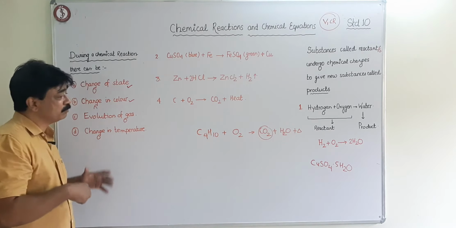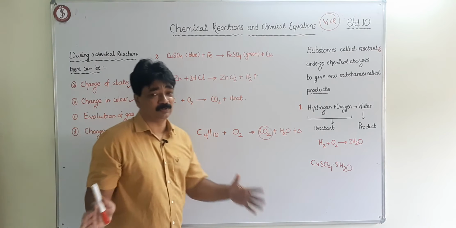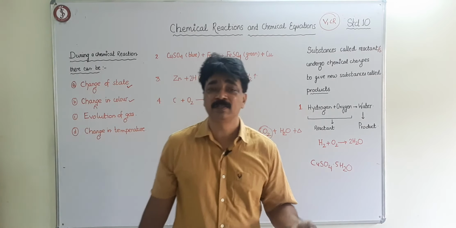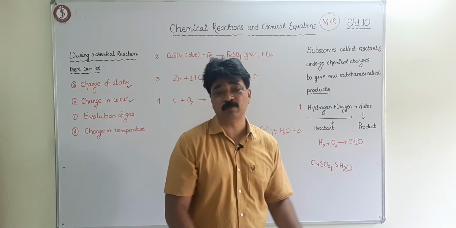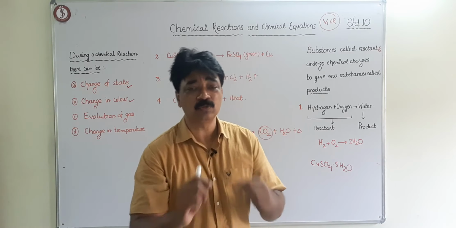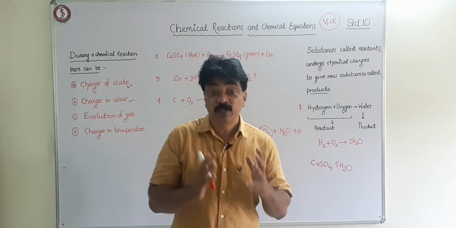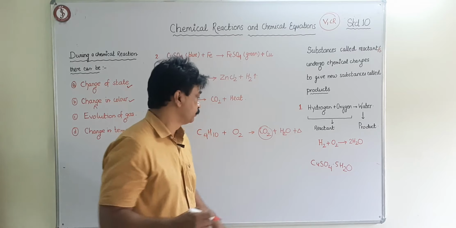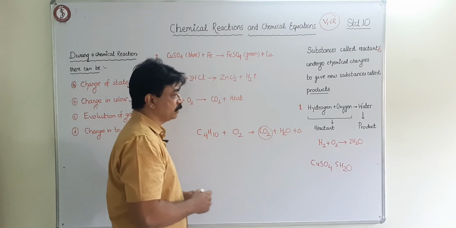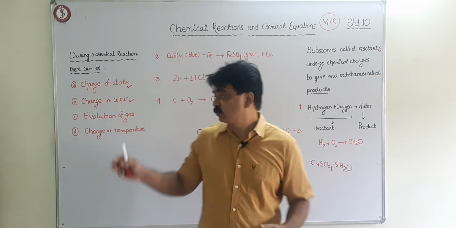Then lastly, there can be change in temperature. Obviously, when you touch the gas cylinder, it is at normal temperature when you are not burning, and the butane is coming out. You can touch it easily. But as soon as you put a match, then what happens? Due to the chemical reaction, heat is produced. So that is where chemical reactions may show these signs.